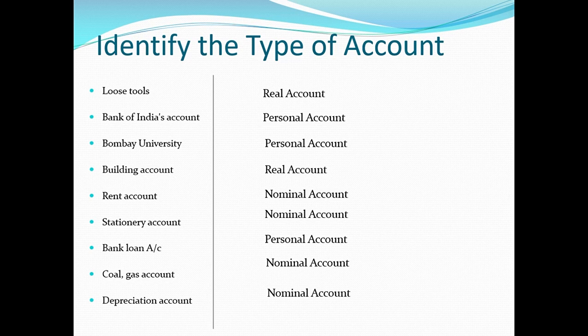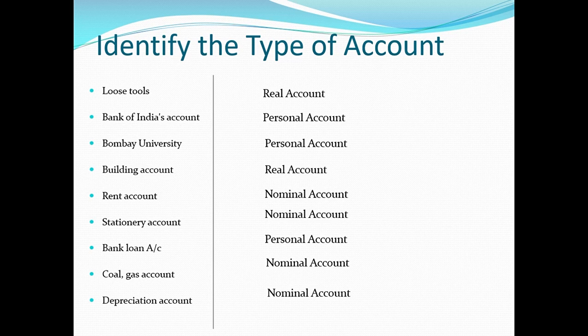Bank of India account. It is a bank's account, right? And bank is a banking institution. So artificial person and therefore personal account. Bombay University, it is an institution, personal account. Building account, it is an asset, real account. Rent account, it is an expense, nominal account. Then stationery, stationery is nominal account, expense for the firm.